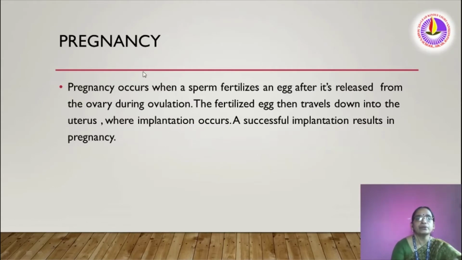So you may have heard about the term pregnancy. Pregnancy occurs when a sperm fertilizes an egg after it is released from the ovary during ovulation. The fertilized egg then travels down into the uterus where implantation occurs. A successful implantation results in pregnancy. That means after implantation, that woman is called a pregnant woman. One who is pregnant is called a pregnant woman. That condition is called pregnancy.